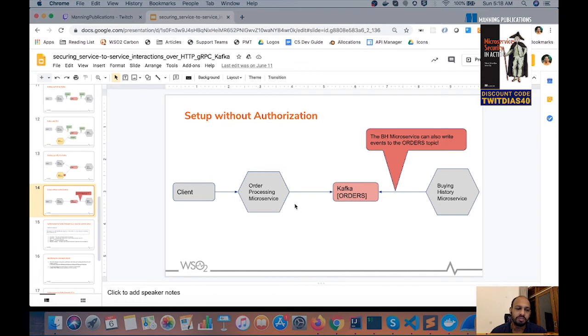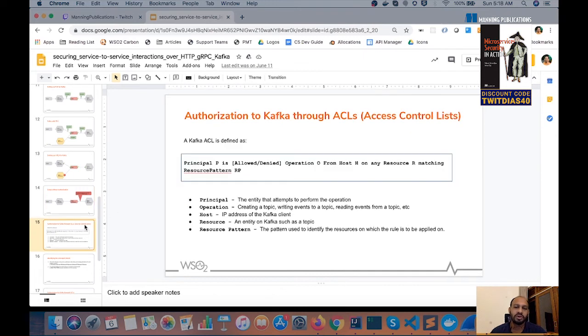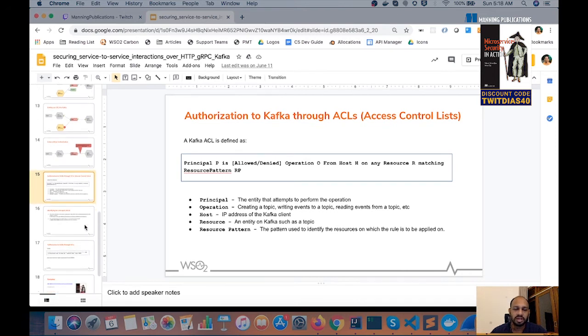To set this up, we have what we call ACLs in Kafka, or access control lists. A Kafka ACL is defined as: principal P is either allowed or denied an operation O from a host H on any resource R which matches the resource pattern identified by RP. A principal is basically an entity that is trying to perform an action. An operation is an action, basically. It could be writing a message, reading a message, and so on.